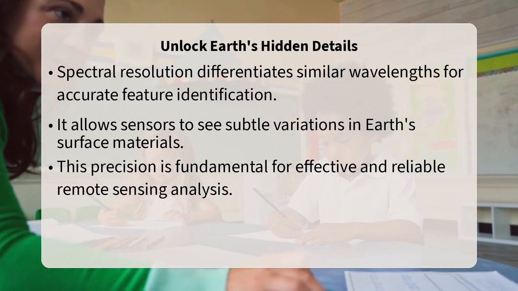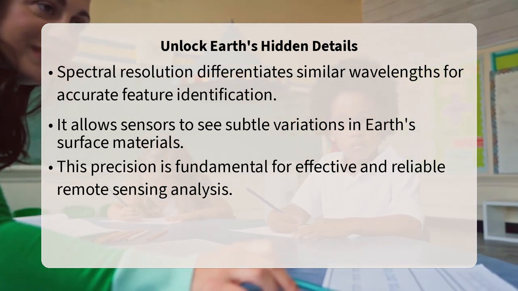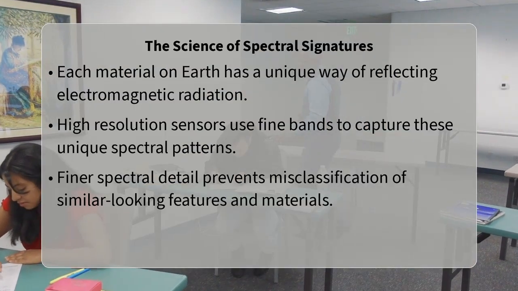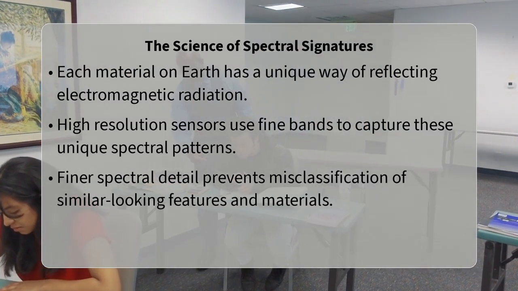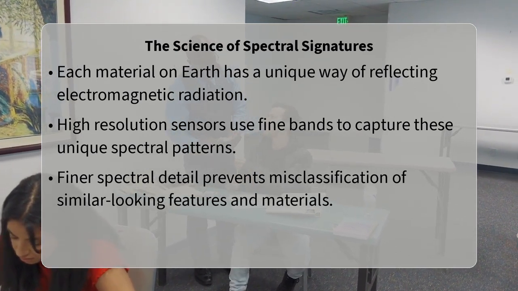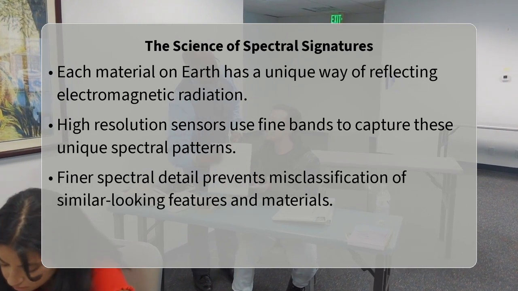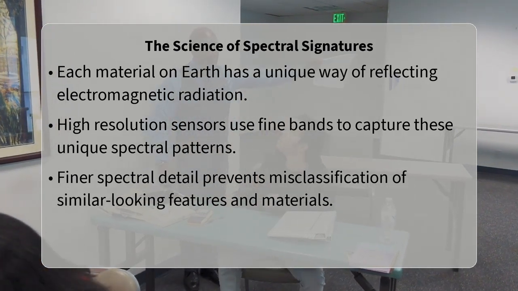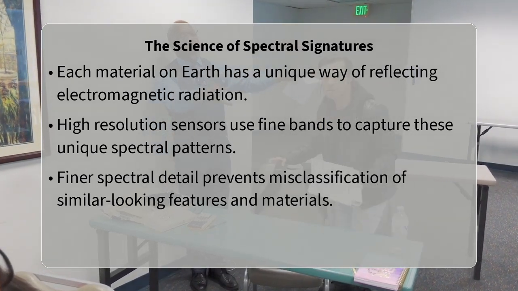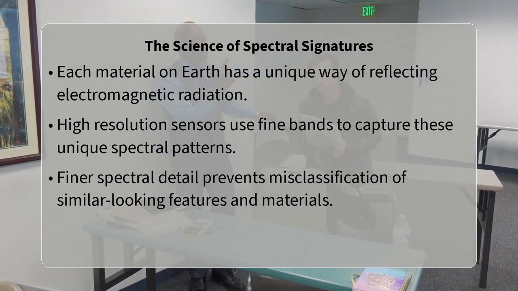Every material on Earth's surface, whether it is a plant, water, soil, or a type of rock, reflects and absorbs electromagnetic radiation in its own unique way across different wavelengths. These unique patterns are called spectral signatures. High spectral resolution means the sensor uses very narrow wavelength bands. These narrow bands allow the sensor to capture subtle variations in these spectral signatures.